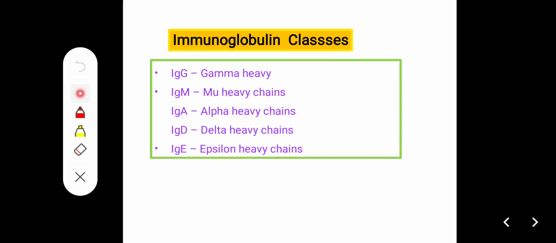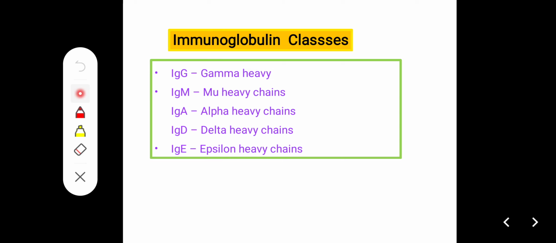There are 5 classes of immunoglobulins: IgG, IgM, IgA, IgD, IgE. When any foreign particle enters the body, the primary response is shown by IgM. IgM is a pentamer in nature.